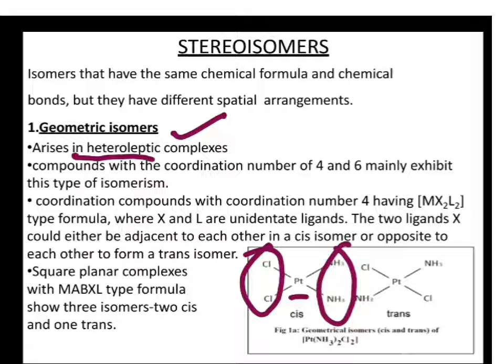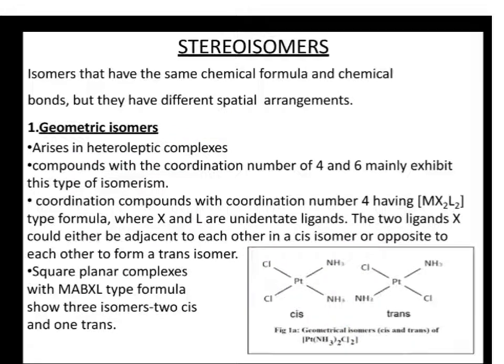Homoleptic is when you have the same kind of ligand; if there are 6 ligands, all 6 will be the same. Mostly isomers are seen in heteroleptic complexes, and compounds with coordination number 4 and 6 will mainly show this type of isomerism.